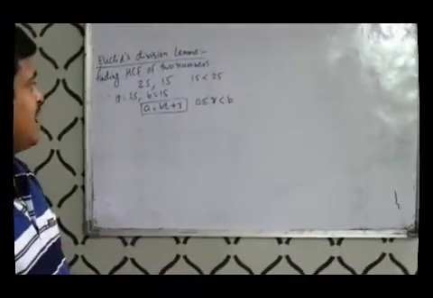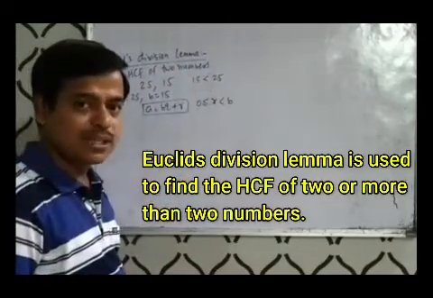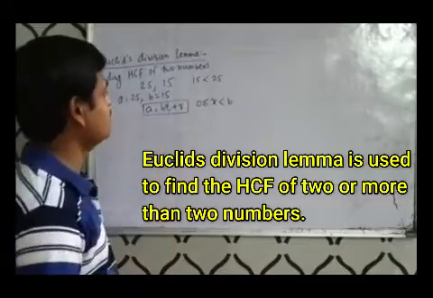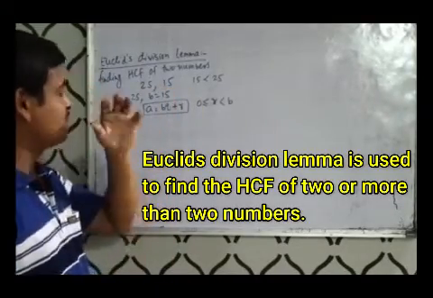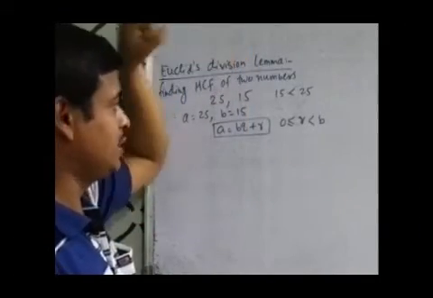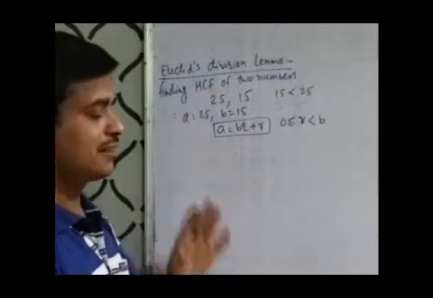Euclid's division lemma is used to find the HCF of 2 or more numbers. Look, here we have taken an example: 25 and 15. It means we have to find the HCF of 25 and 15. HCF is nothing but the highest common factor.